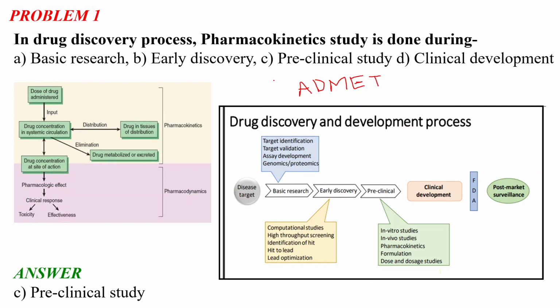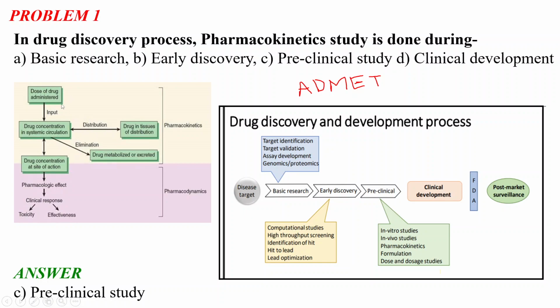So what does ADMET stand for? It is related to pharmacokinetics and it stands for absorption, distribution, metabolism, excretion and T for toxicity. Okay. So when a dose of the drug is administered in our body, what happens? It is the drug concentration in systemic circulation and the drug concentration at the site of action.